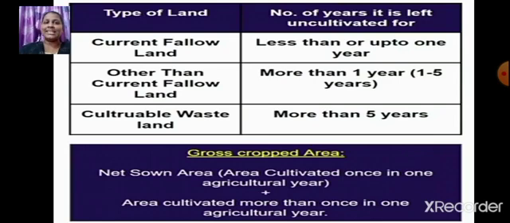What about other than current fallow land? Yes, it is more than 1 year. It is between 1 to 5 years. And what about cultivable wasteland? It is more than 5 years.